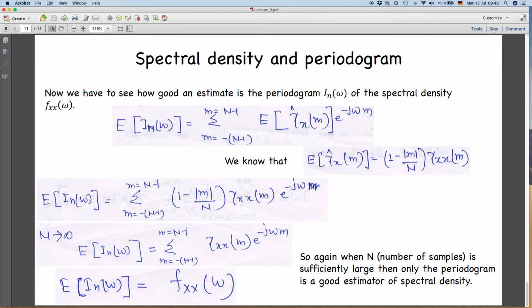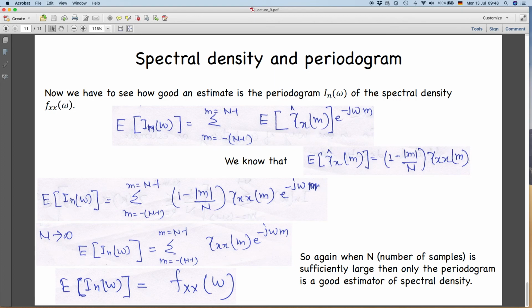We know the expectation of this from our previous analysis: (1 − |m|/n). There it was |L|, so I just replace the separation between two time instances by m. So I can write (1 − |m|/n) γ_xx(m), and this γ_xx(m) is your true autocovariance function, right?